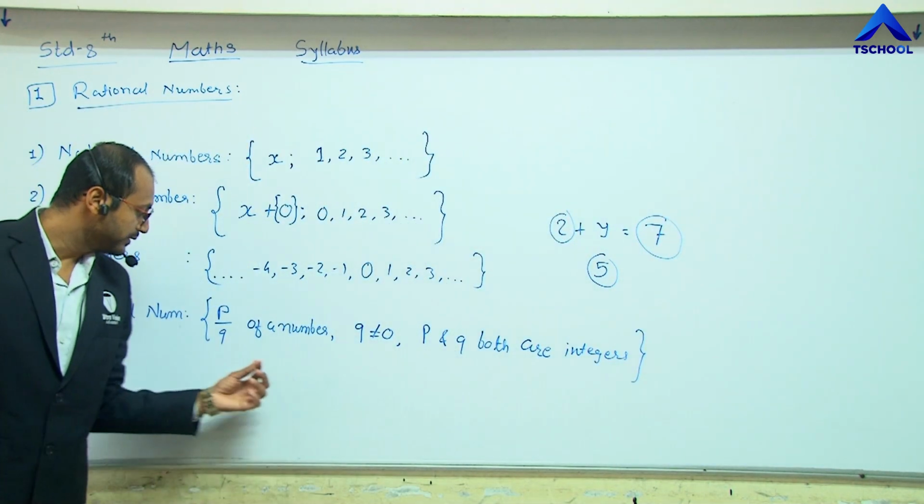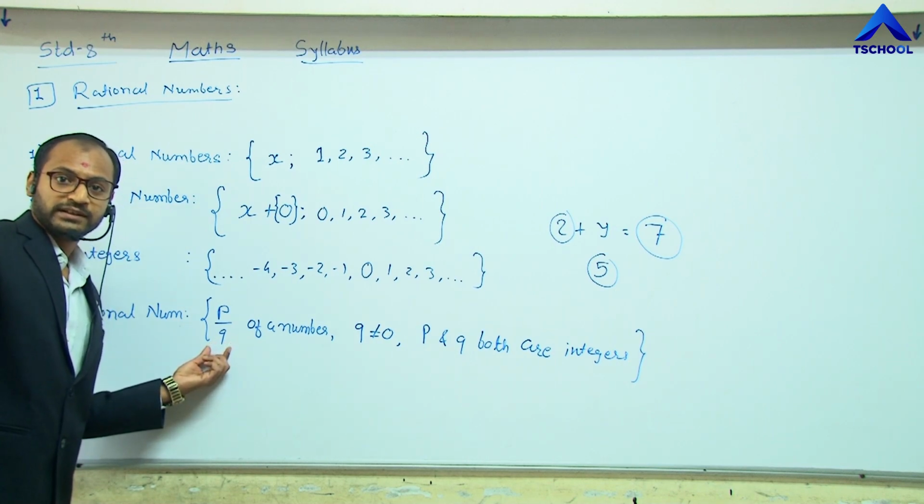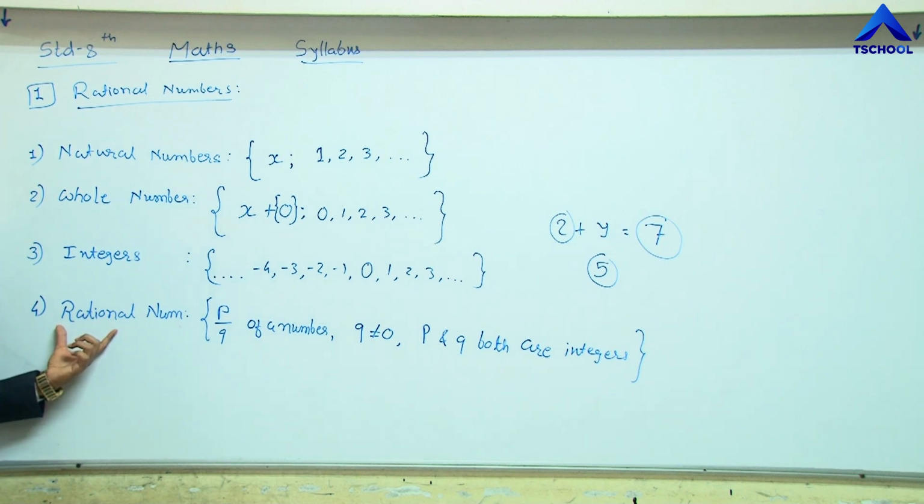A number of this form is called a rational number.